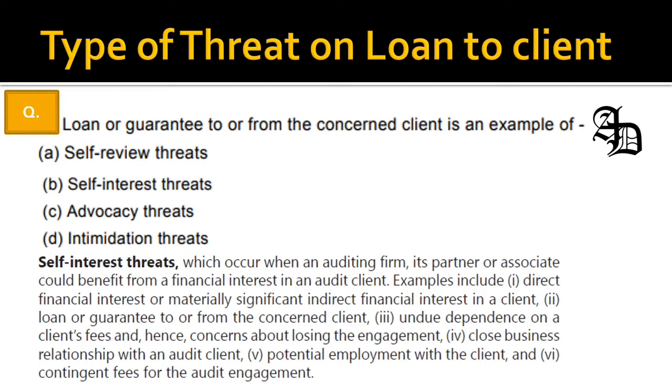All these lead to self-interest threat, and therefore in this question, loans or guarantees to or from concerned clients is an example of self-interest threat.